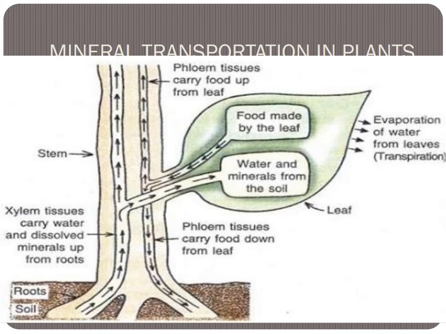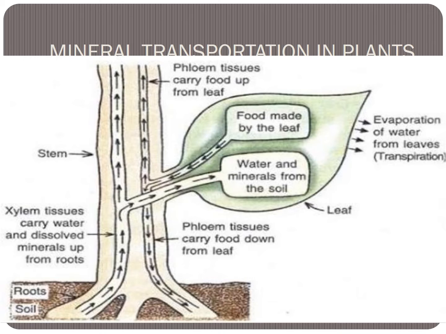Now we have to see the picture. Mineral and water transportation in plants. From the root, water goes up. From the soil, the root absorbs water and minerals and sends them to all parts of the body, all the tissues. Minerals also are transported to all parts of the plants.